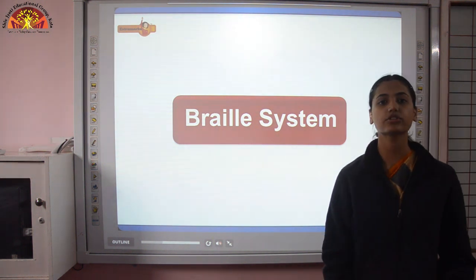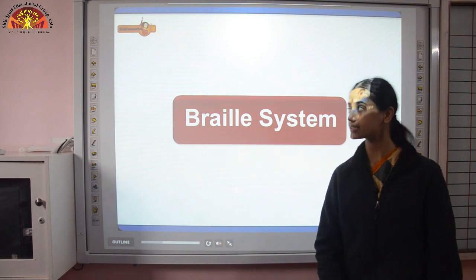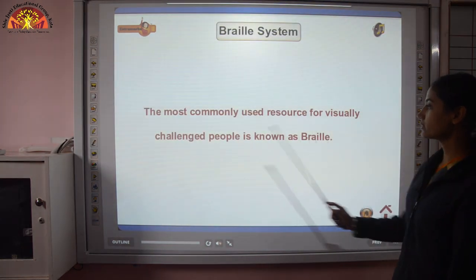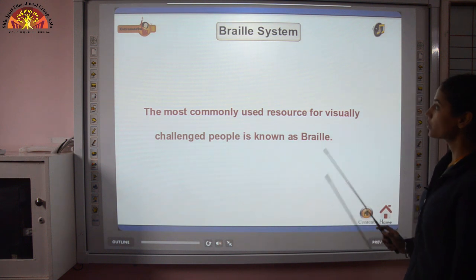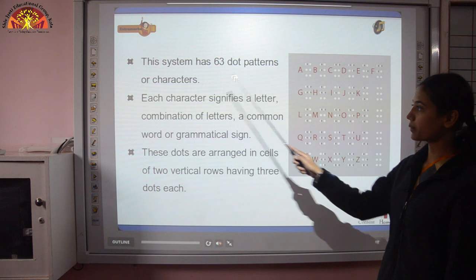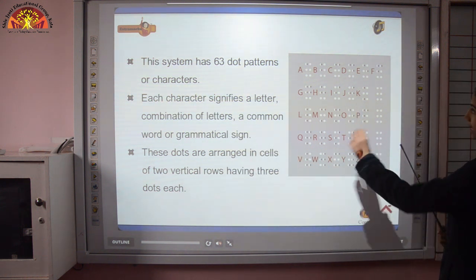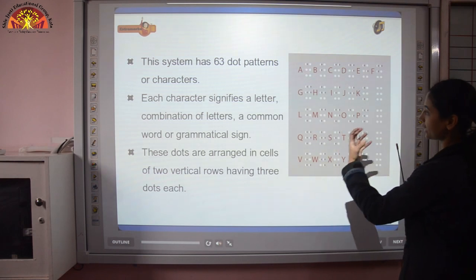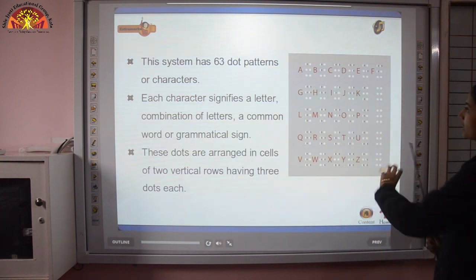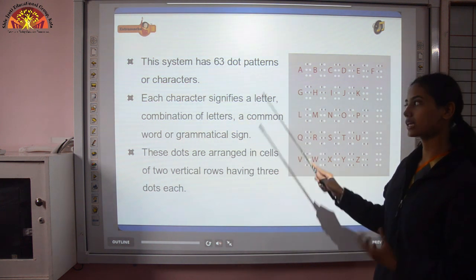Okay, now the Braille system. This is a system which was developed by Louis Braille. He was also a blind person. The most commonly used resource for visually challenged people is known as Braille. This system has 63 dot patterns or characters. It looks like this. It has raised dots and each character is represented by 6 dots, and in total it has 63 dot patterns or characters.